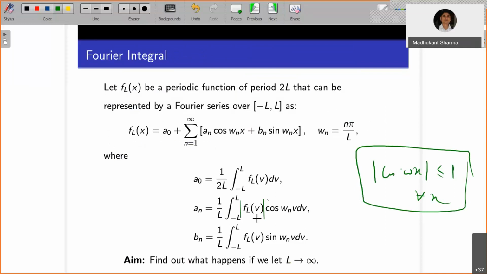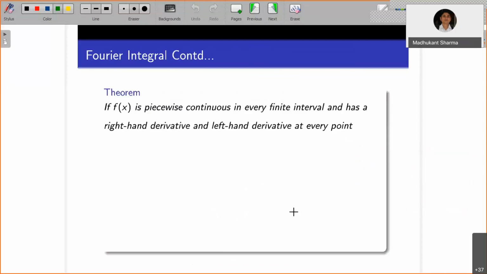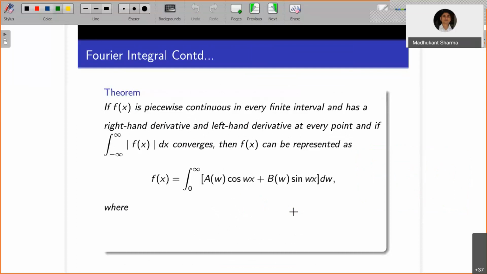So the only remaining thing is, if this integral converges absolutely, that means whatever you require will be valid. Okay, so let me say more here. And if this improper integral converges, then f can be represented as the following.